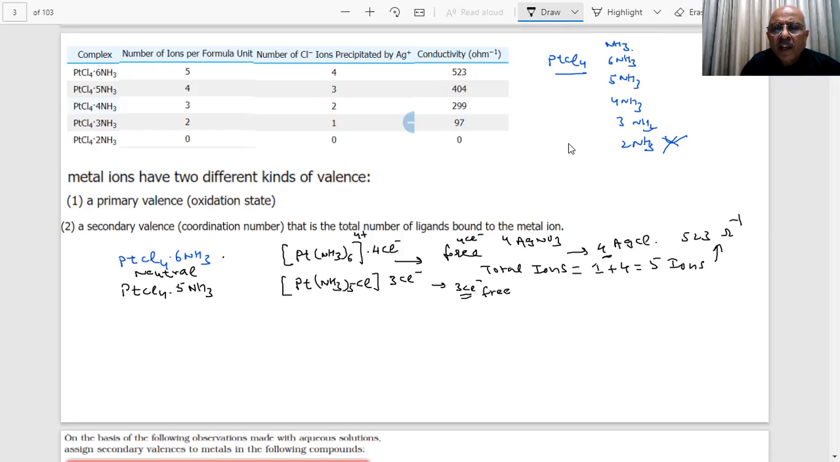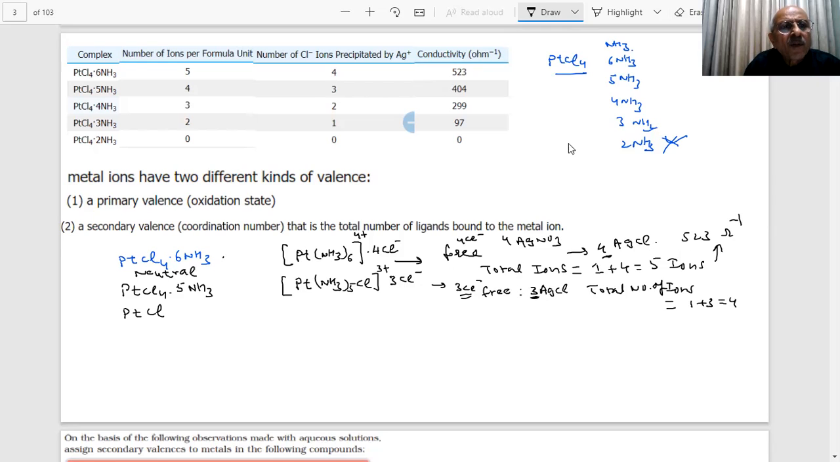3 Cl minus are free. Then how many AgCl will you get? 3 AgCl. And what is the total number of ions here? Total number of ions you are saying is how much? 4. One, this whole big one, plus 3 Cl. So 1 plus 3, 4 ions. And students, I am coming to the next one.